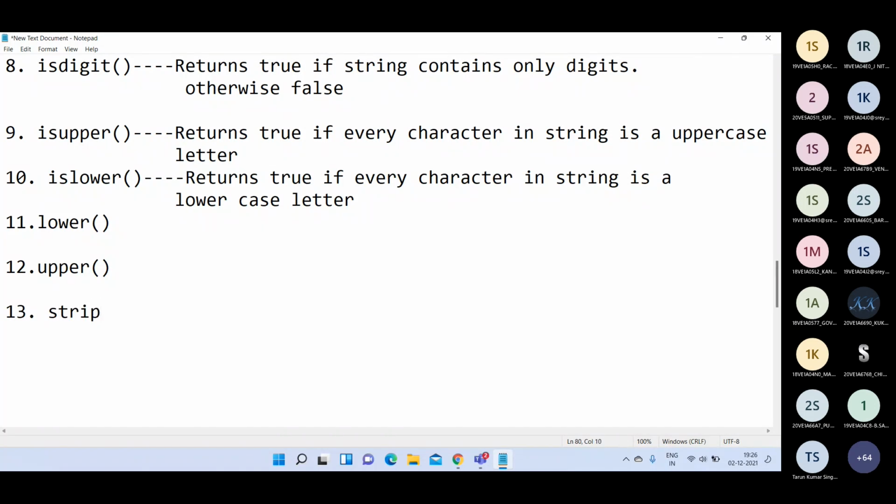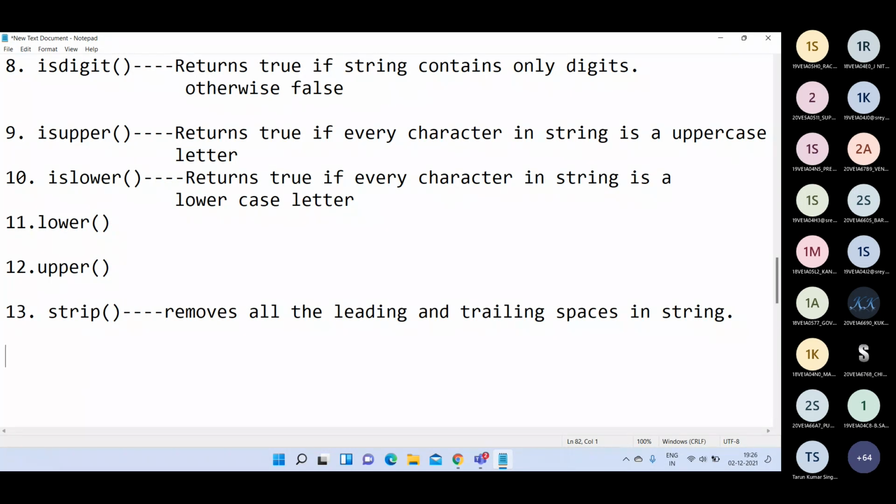Next function is strip. The purpose of this strip function is it removes all the leading and trailing white spaces available in a string. In your string, if you have leading white spaces or trailing white spaces, అంటే మీరు ఇచ్చే string కి before or after, if there are any white spaces, those white spaces will be removed by using this strip function.